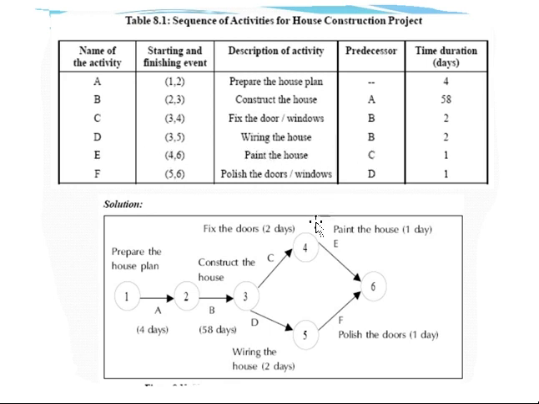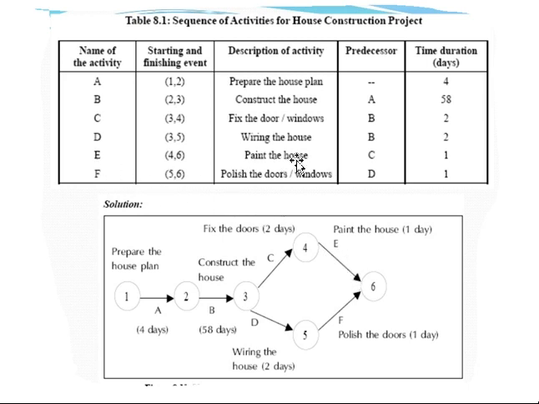This will start only when C is completed. The end point of C, that is node 4, will be the beginning point for E. Node 4 will be the beginning, which is called the starting event for E, and it will move like this.